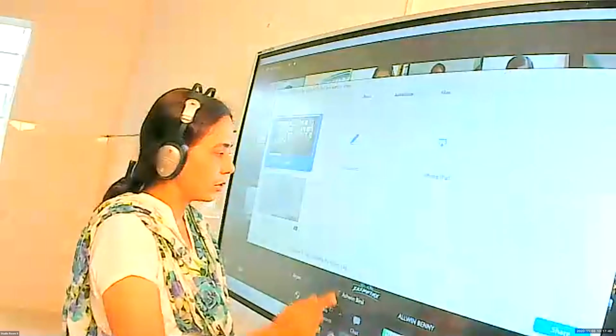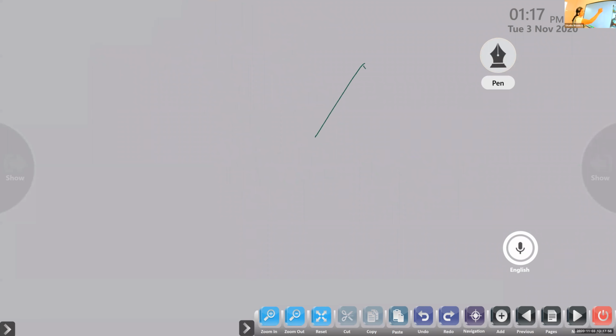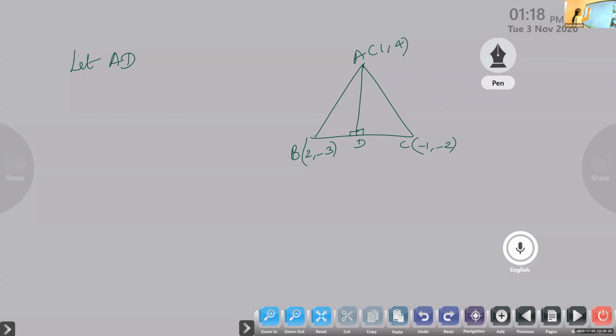So what is meant by altitude? So the vertices are given, and redrawing the figure again. The capital A is the vertex 1, 4. B is the vertex 2, comma minus 3. And C is given by minus 1, comma minus 2. We want to find altitude. So altitude means it is the perpendicular, isn't it? So let AD be perpendicular to BC. We want to find equation of AD.